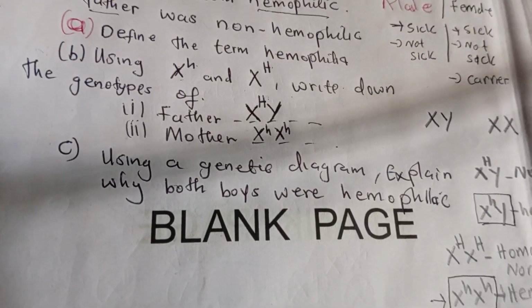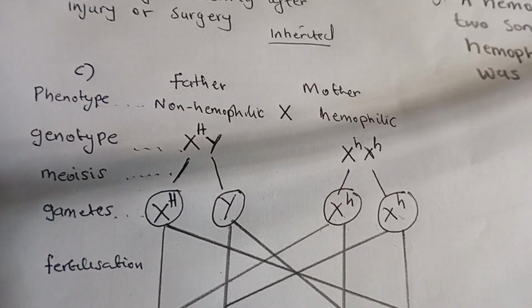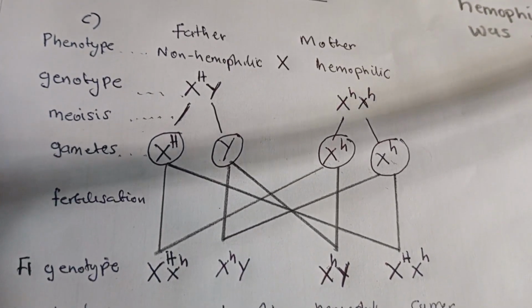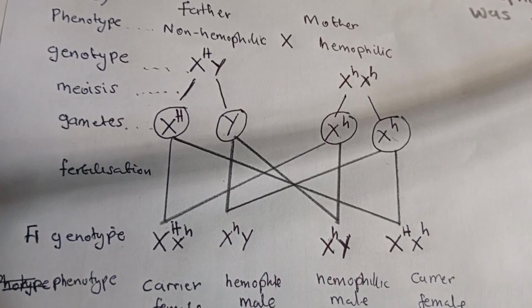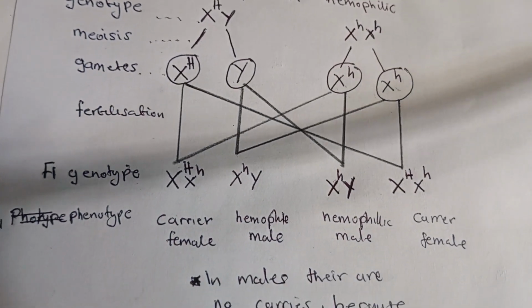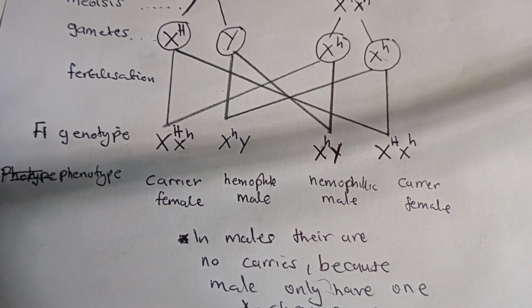And then using a genetic diagram, we explained why both boys were hemophilic. And this was our genetic diagram. We have the father and the mother, the phenotypes, the genotypes, meiosis, the gametes, fertilization. You have the F1 genotype. Then you've shown the carrier and other things. So that's all in this video.